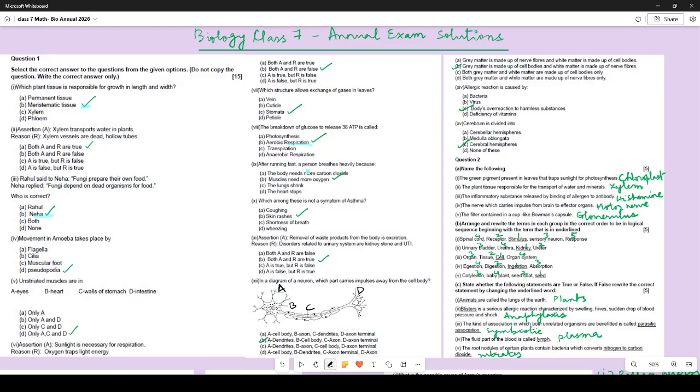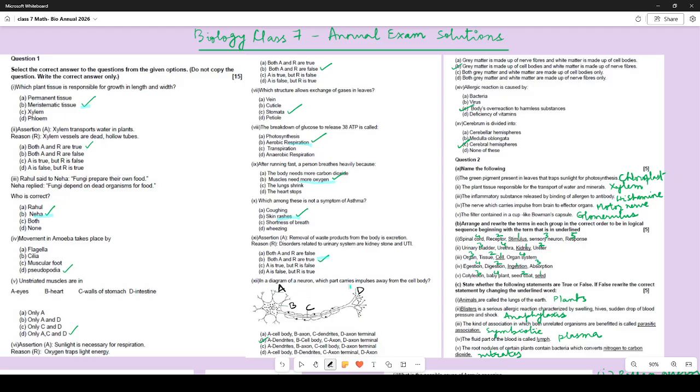After running fast, a person breathes heavily because muscles need more oxygen. Which among these is not a symptom of asthma? Skin rashes. Over here we have another assertion. Removal of waste products from the body is excretion. Disorders related to urinary system are kidney stone and UTI. Both of them are true.